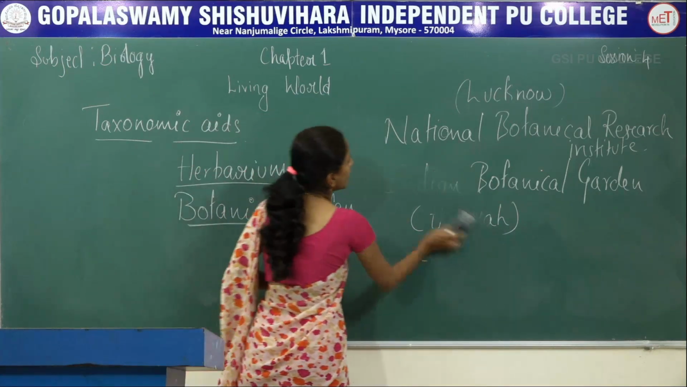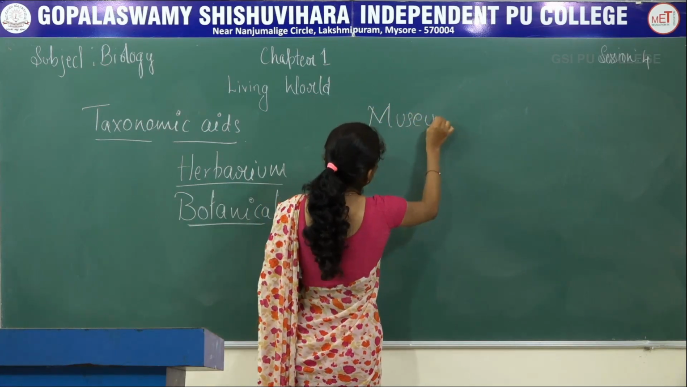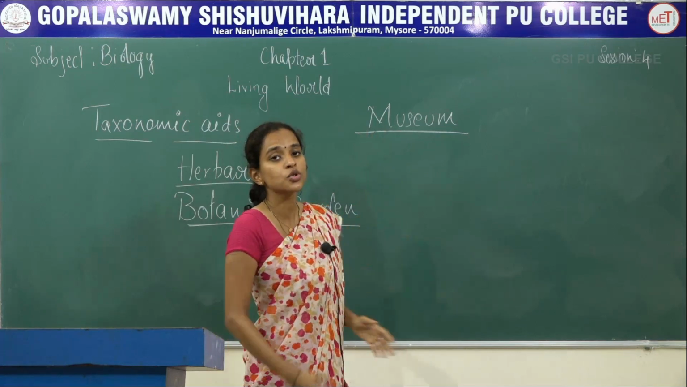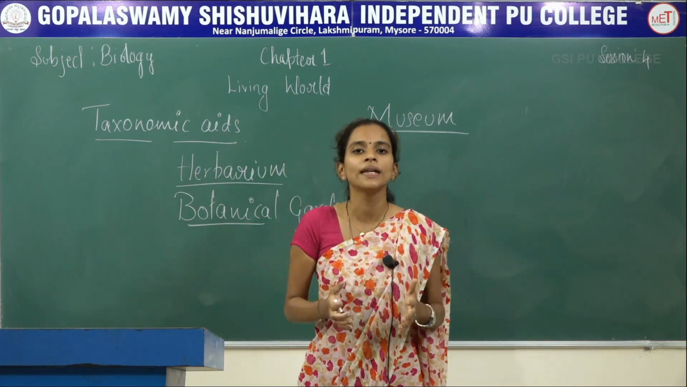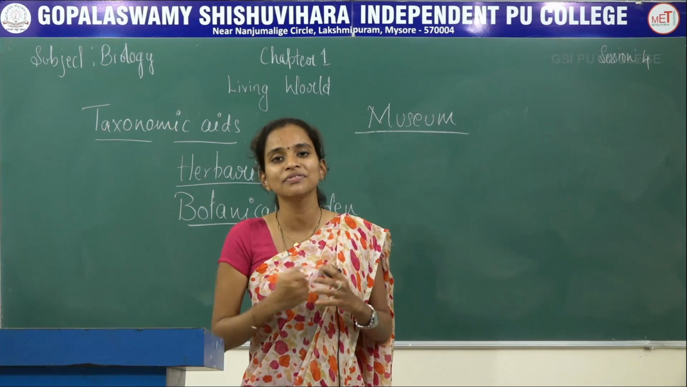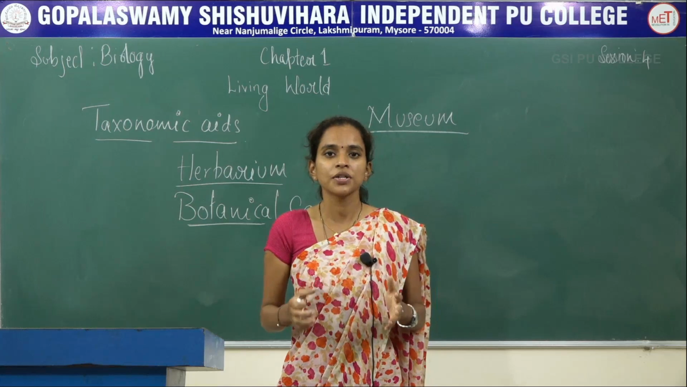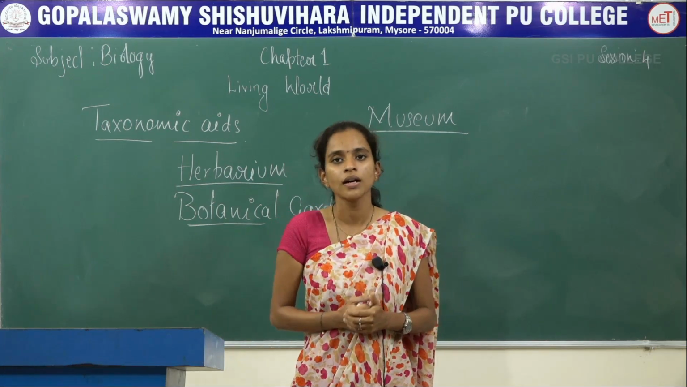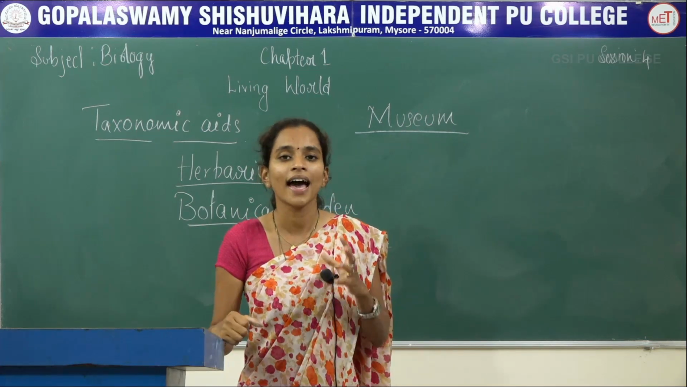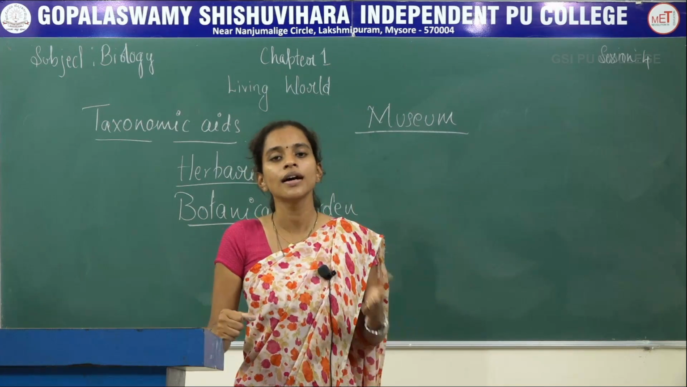Next, third taxonomic aid, that is museum. When it comes to museum, here normally we will be storing the dead organisms. We preserve them and store them so that we can use them for study purpose. Especially these museums are the ones where students are normally taken for educational tours, so that they have an idea about the particular organism, whether it is living or dead.